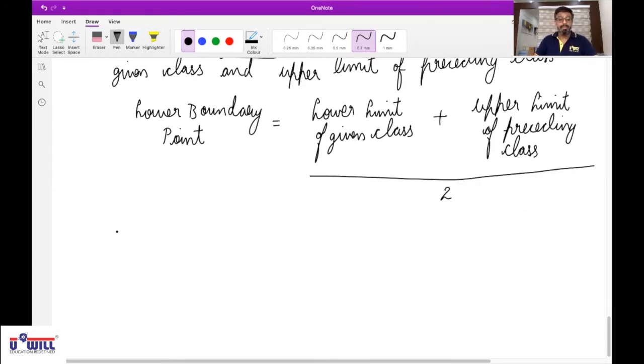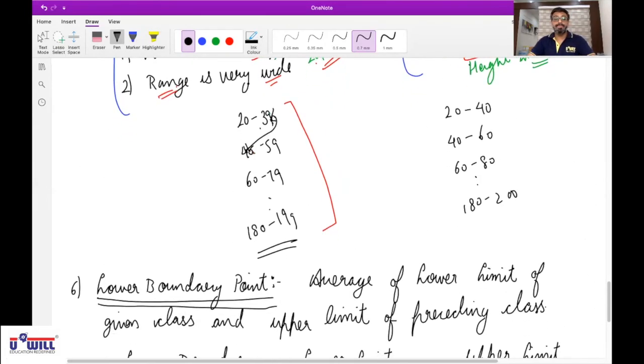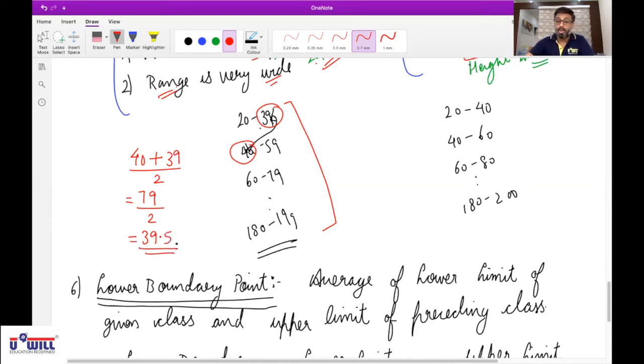Same way upper boundary point. Okay, first we discuss lower boundary point. What is lower boundary point? Understand this. Here, what is the lower limit of the given class? 40. Plus, what is the upper limit of the preceding class? 39. So 40 plus 39 divided by 2, 79 divided by 2, 39.5. This is how you find the lower boundary point: average of lower limit of given class plus upper limit of preceding class.